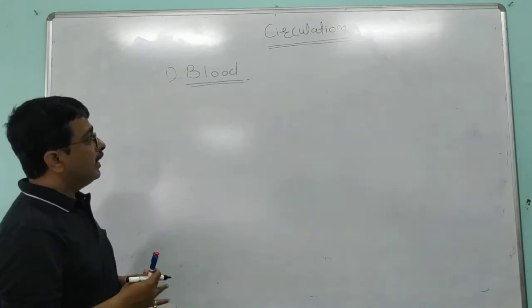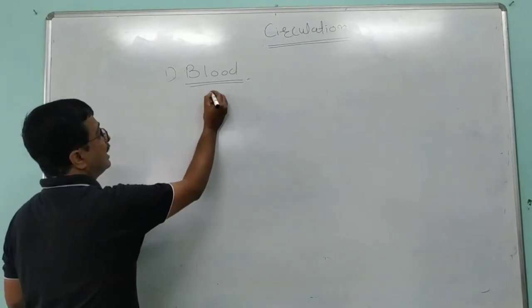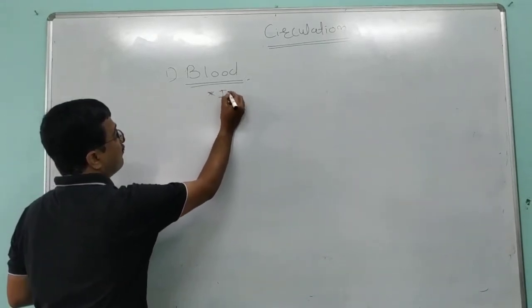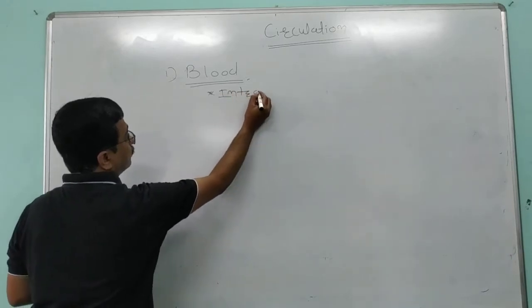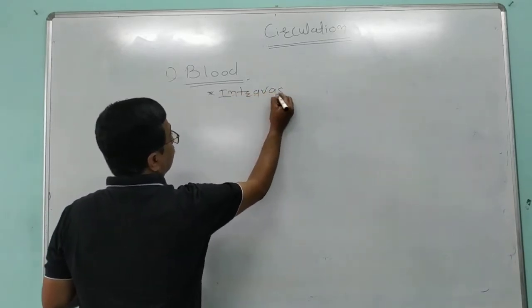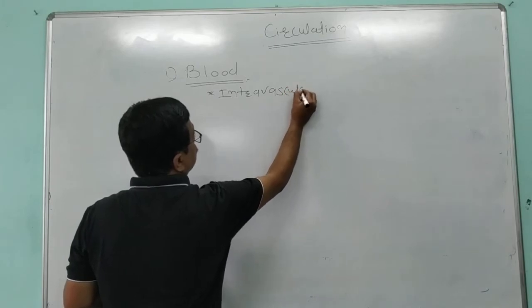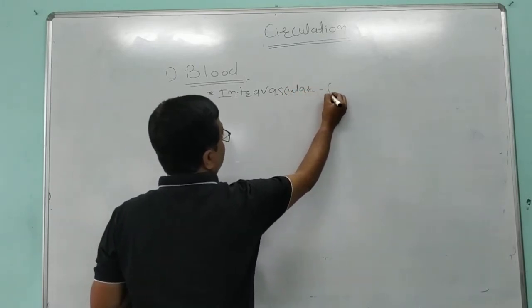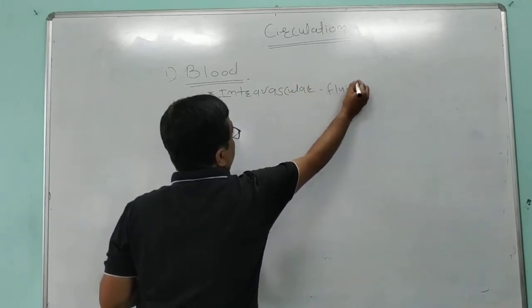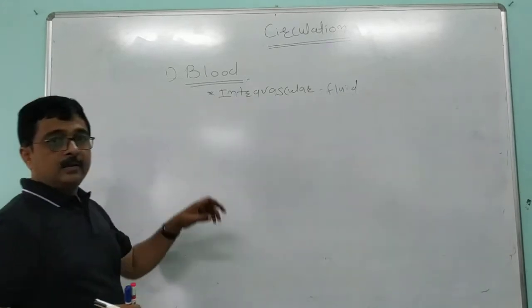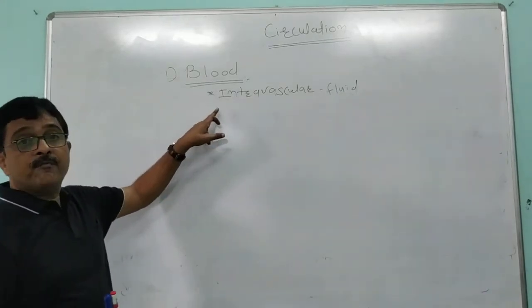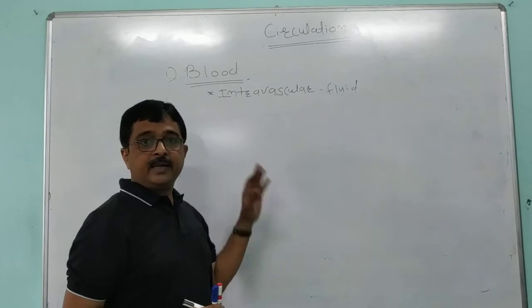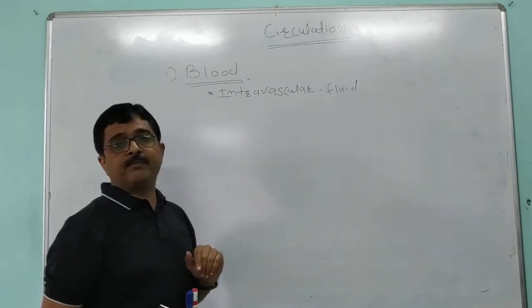The blood in human beings is a very vital intravascular body fluid. That means the blood always flows within the blood vessels. It never comes out of the blood vessel.